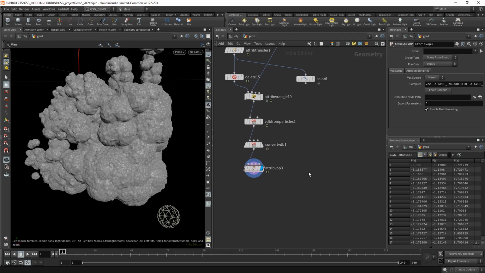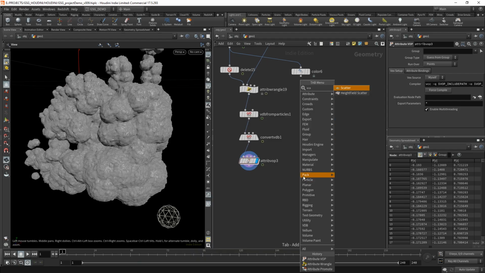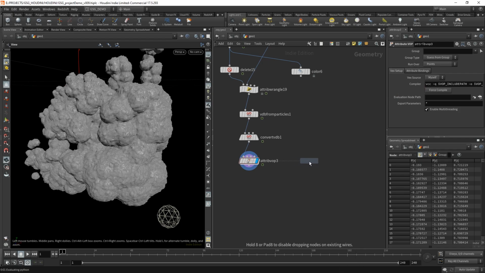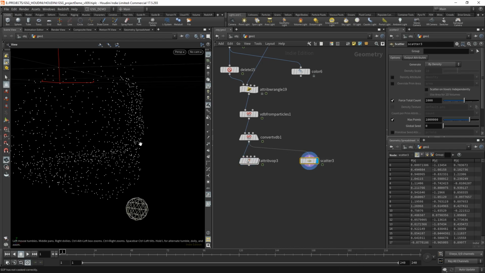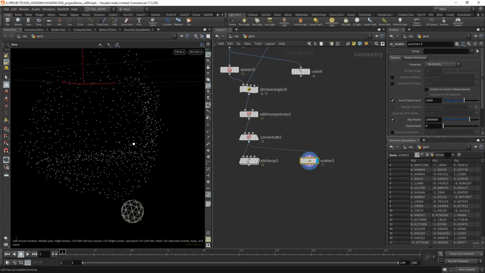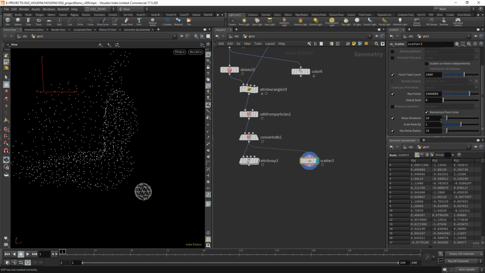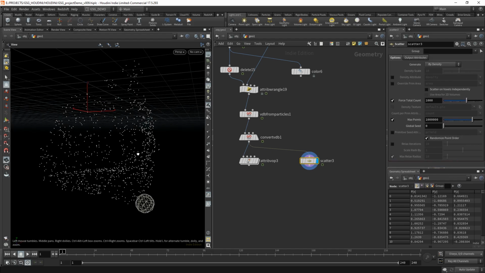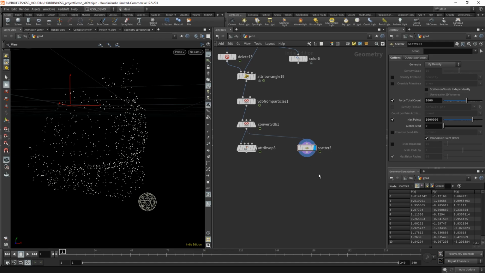So in order to create the splines, I'm going to need some points to start connecting. In order to do that, I'm going to use a scatter sop. So this time let's actually get it. There we go. Scatter sop on the surface. I don't want to do this in the volume. I am just going to do this on the surface. So we're going to go in here, we're going to turn off relax iterations, and I'll start with 1,000 points by default. I think that's probably fine.